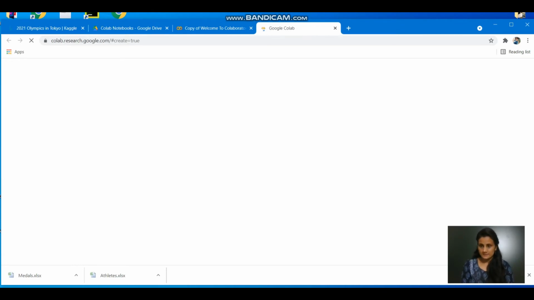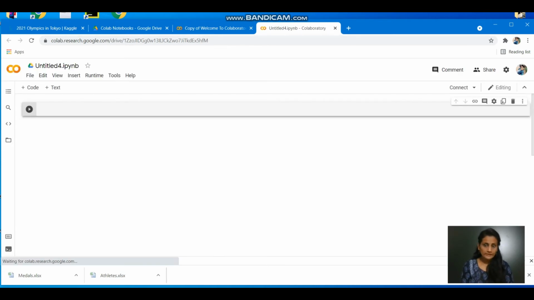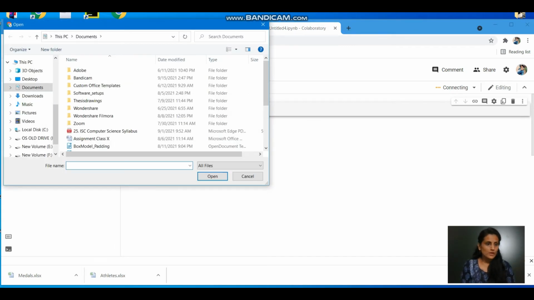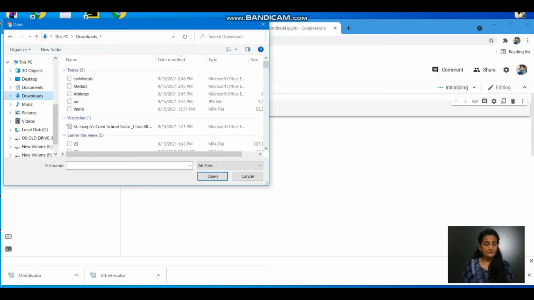And the task is, we have the CSV and Excel both files of medals, the data that we want to analyze in our system. We have to upload that data. Upload data means here, this is the section of files. We have to get those files over here for making them available to the program, the command that we are going to write. So go to this one, that is upload, and go to the section where you have these files.